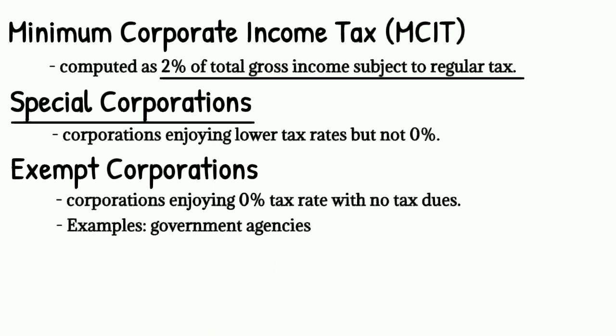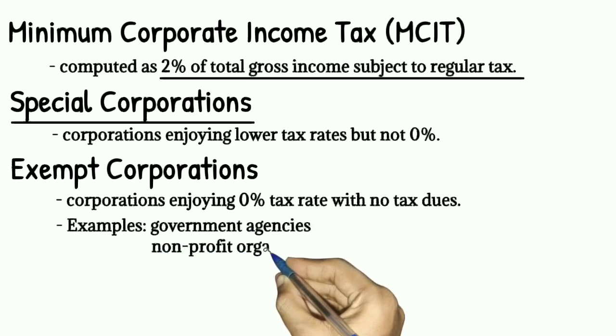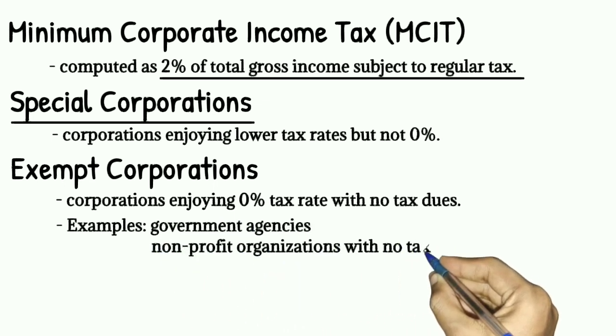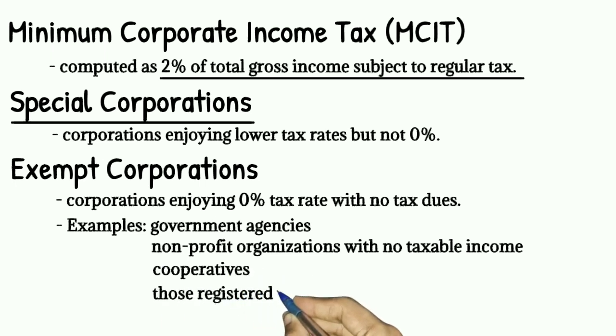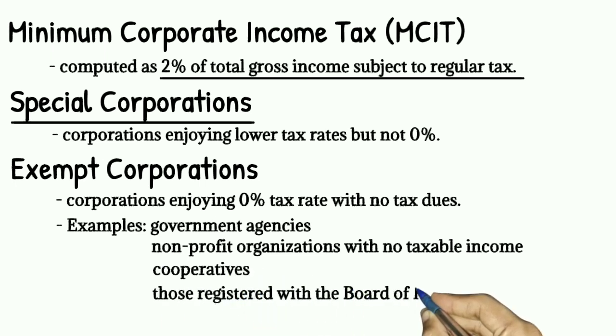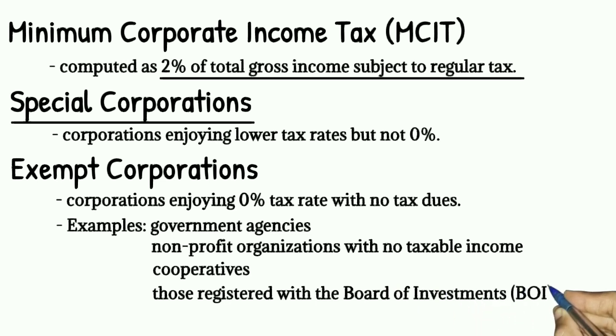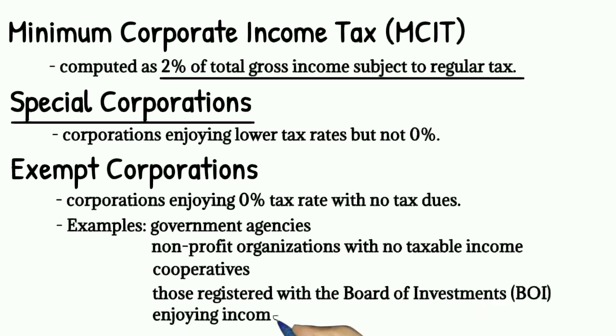Government agencies, aside from that, non-profit organizations with no taxable income, exempt corporations din, yung mga cooperatives, and those registered with the Board of Investments or BOI enjoying income tax holiday or ITH.